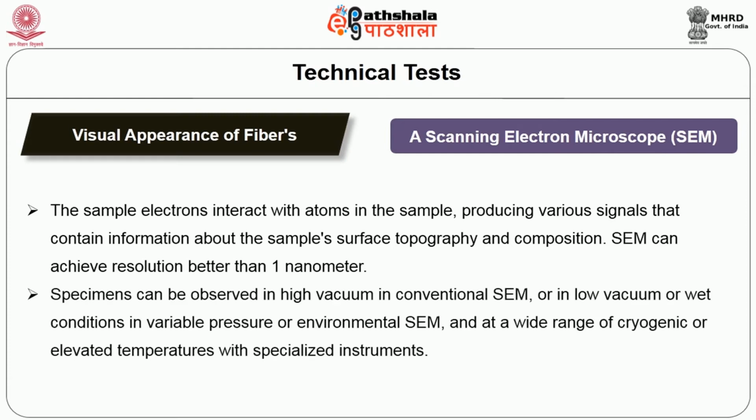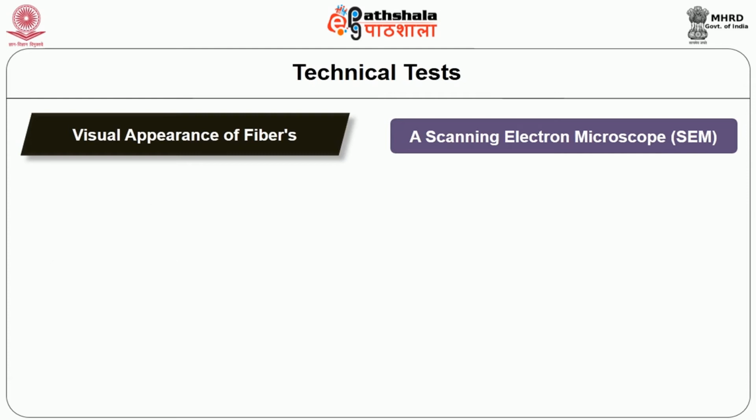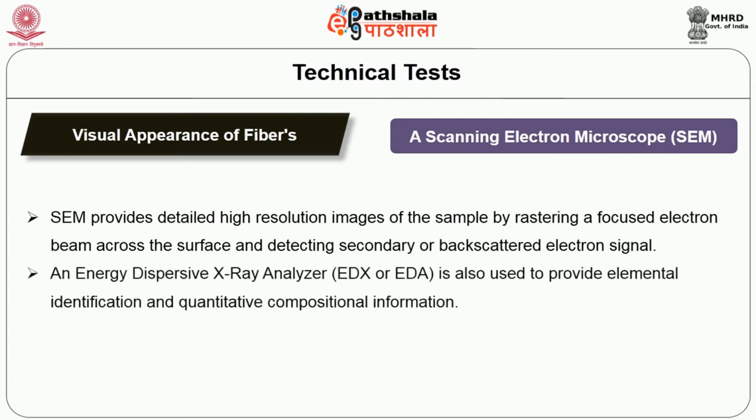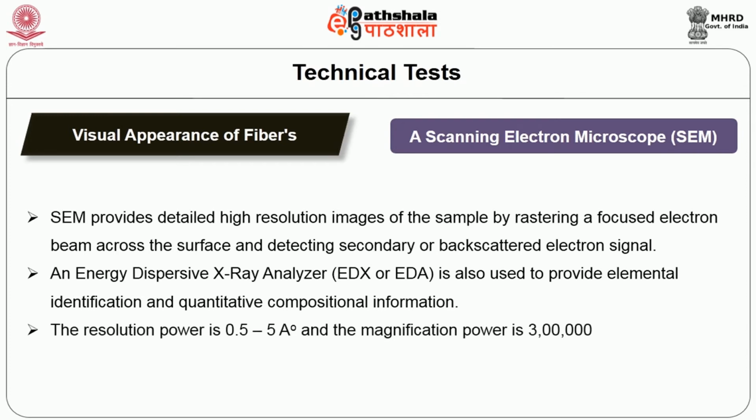The SEM works on the secondary electrons reflected from the sample surface. SEM provides detailed high-resolution images of the sample by rastering a focused electron beam across the surface and detecting secondary or backscattered electron signals. An energy dispersive X-ray analyzer, called EDX or EDA, is also used to provide elemental identification and quantitative compositional information. In addition to that, the resolution power is 0.5 to 5 Angstrom and the magnification power is up to 3 lakh times.